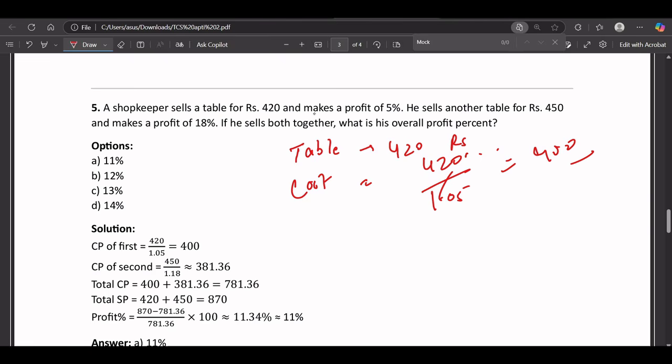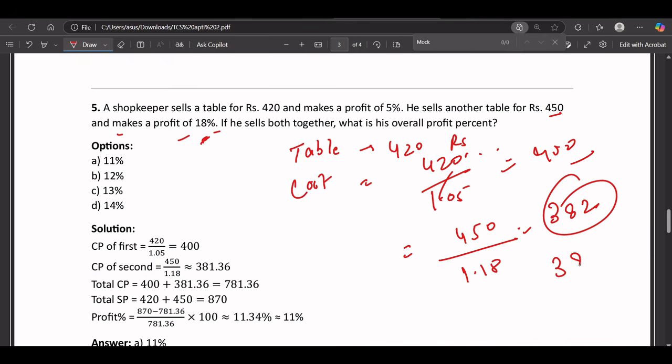Okay, he sells another table for 450 and makes a profit of 18%. So he's making the profit of 18% at 450. So the original price of the second one will be 450 divided by 1.18, correct? So the solution for this one will be around 382 rupees, or we can say 381.36 rupees, precisely. So this will be our second one.